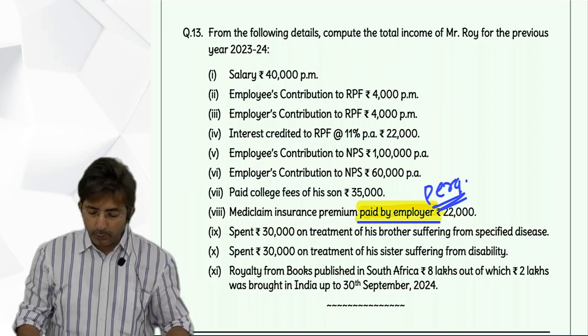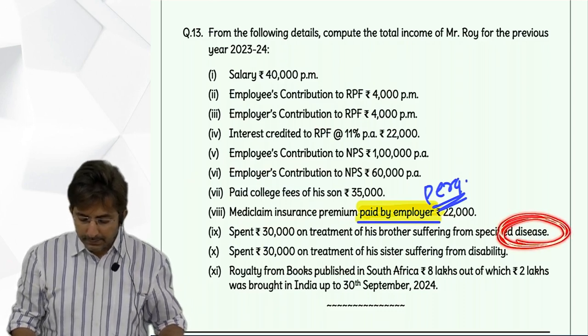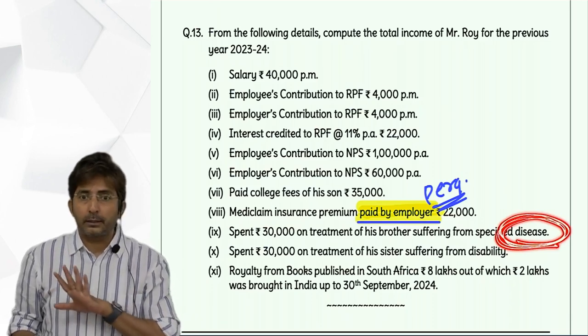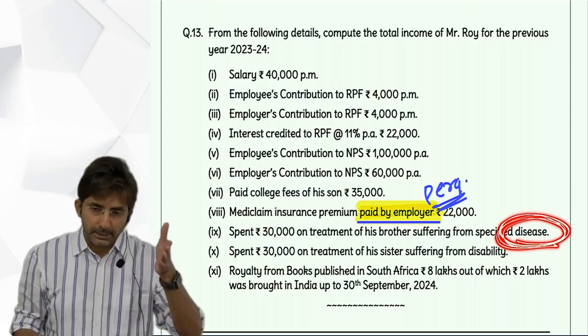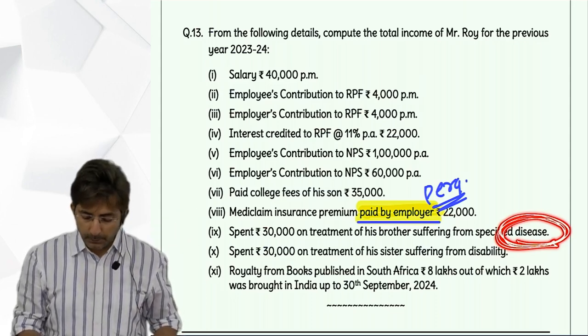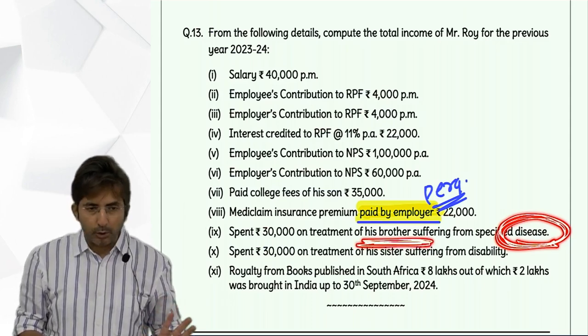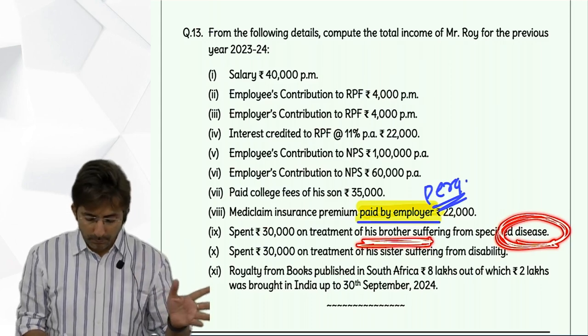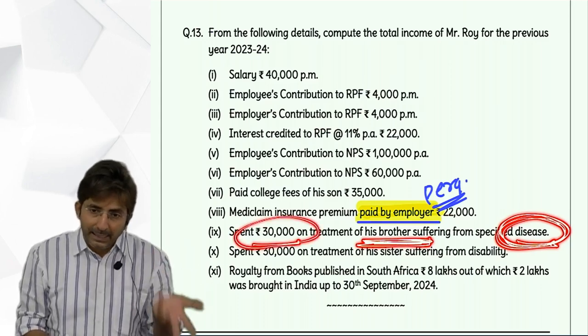But how much deduction will you take? For disease, is there a flat deduction or a maximum? Maximum 40,000. If the patient is a senior citizen, then 1 lakh. But here the patient is the brother. Brother's age is not given, so not a senior citizen. Maximum 40,000. But if the actual amount is less, then take less only.